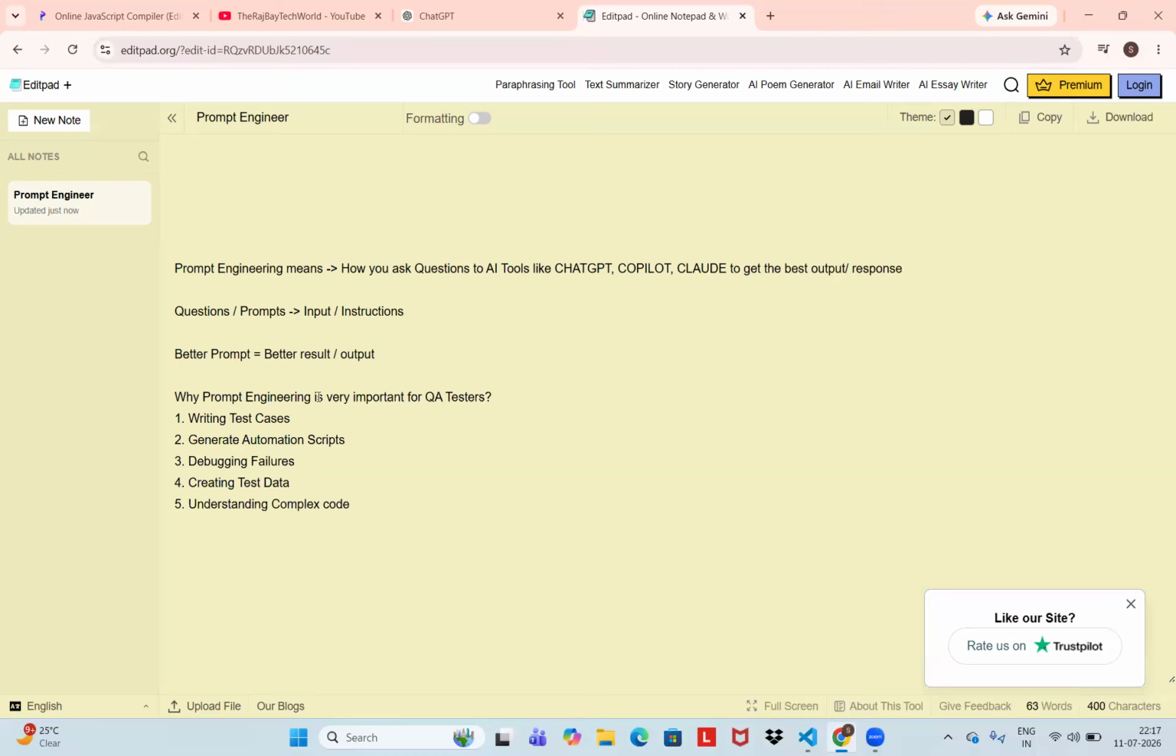So if you want to understand why prompt engineering, based on the prompt only, you are going to generate test cases, generate automation scripts, debugging failures. But you should know what type of question, what type of prompt, what type of instructions you should give to the AI tools like ChatGPT, Claude, Copilot to get the better output, understanding complex scenarios, creating test data. Okay.